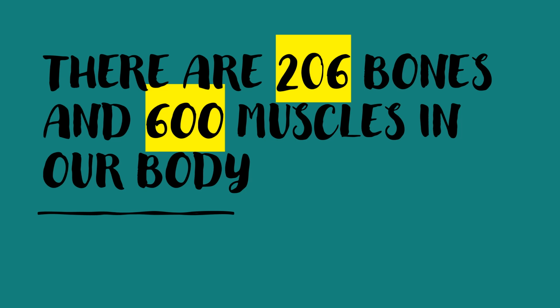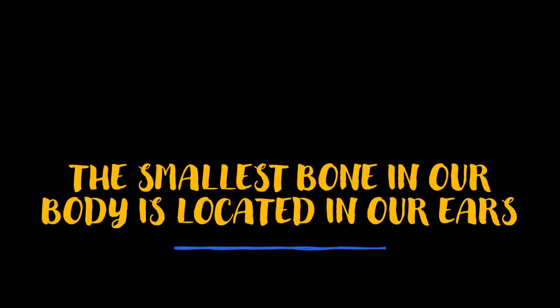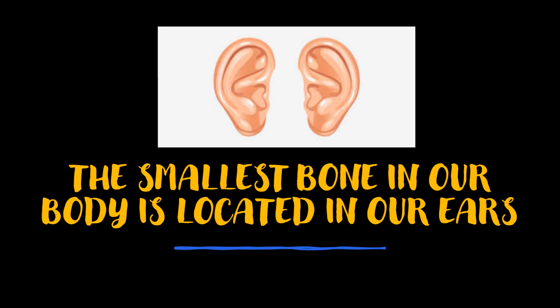Children, do you know that there are 206 bones and 600 muscles in our body? Yes, children, how many bones are there in our body? 206 bones. And how many muscles? More than 600 muscles in our body. And children, do you know where the smallest bone in our body is? It is located in our ears. Yes, children, the smallest bone in our body is located in our ears.